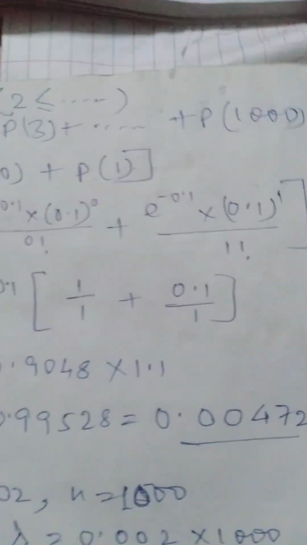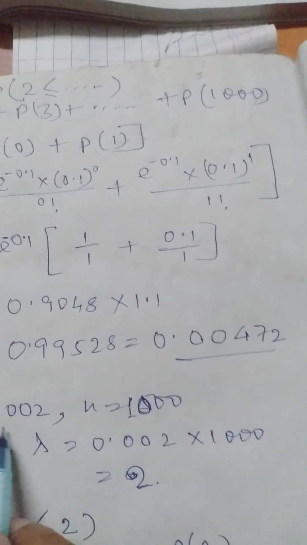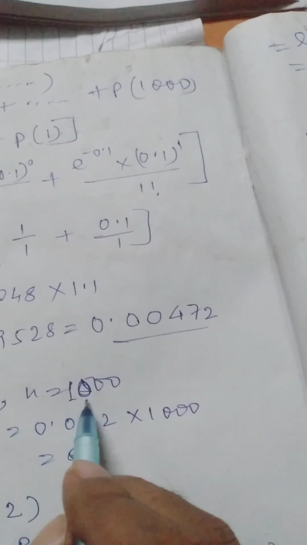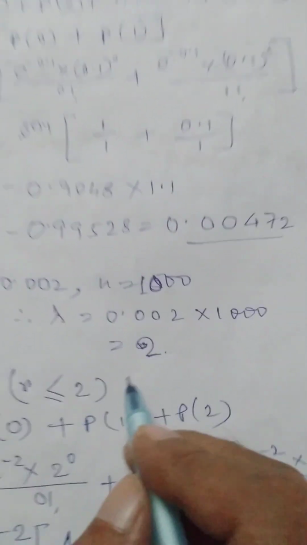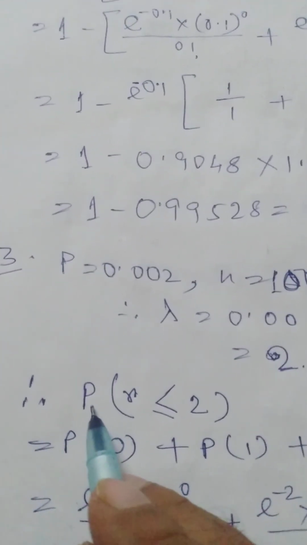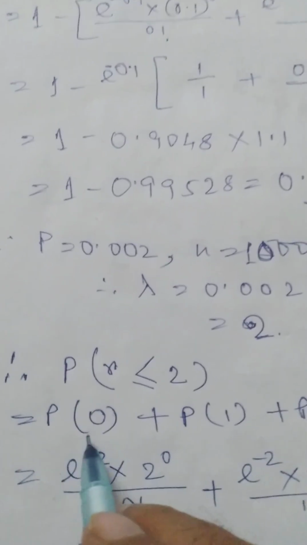So here is the solution. P equals 0.002, n equals 1000. Here lambda equals 0.002 into 1000, make it 2. So you have to find p of r less than or equal to 2, p0 plus p1 plus p2.